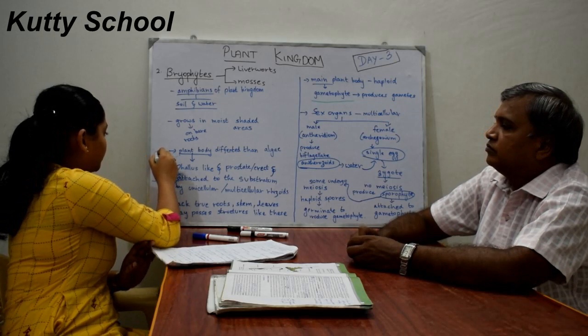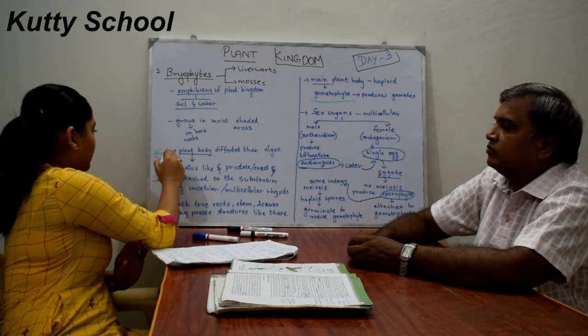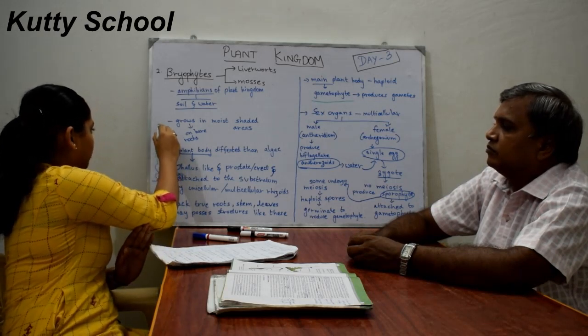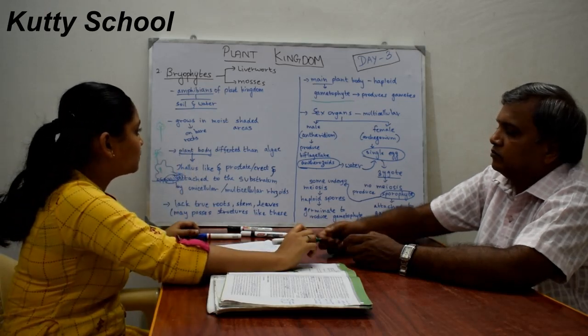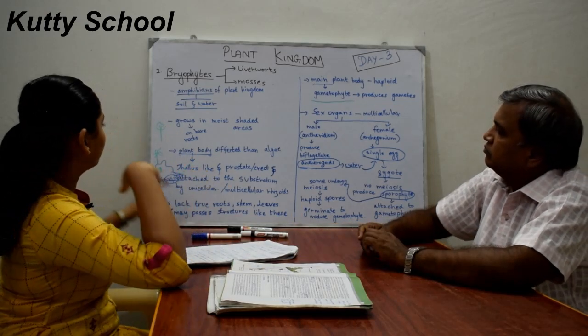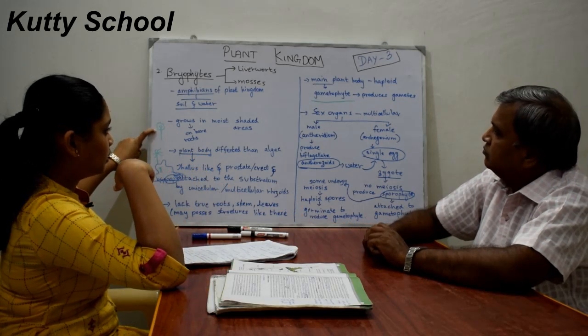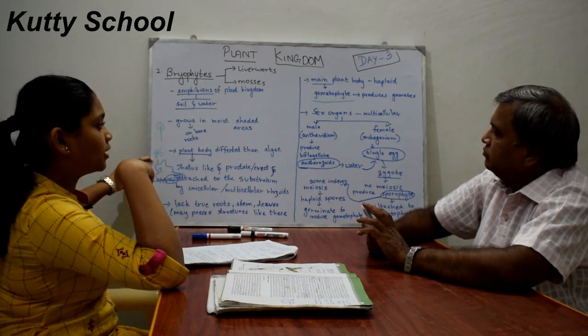If it is a female gamete, it will look like this structure, and if it is a male gamete, it will look like this structure. The male organ is known as antheridium, and the female organ is known as archegonium.